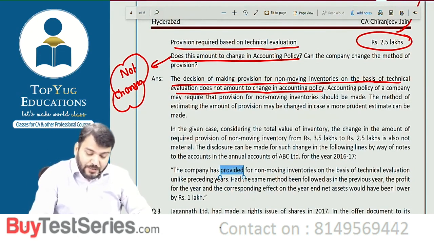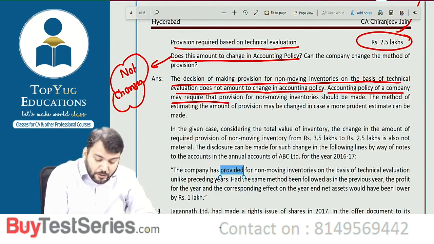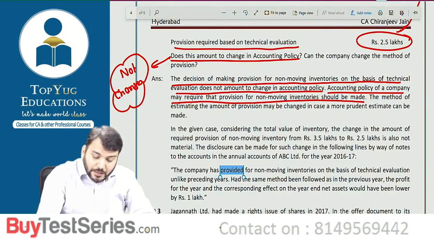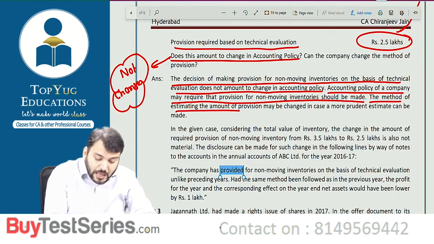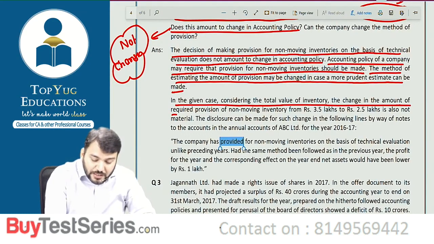Understood this point? Okay. Accounting policy of a company may require that provision for non-moving inventory should be made. The method of estimating the amount of provision may change if a more prudent estimate can be made. In the given case, considering the total value of inventory, the change in the amount of required provision from this amount to this amount is not material.